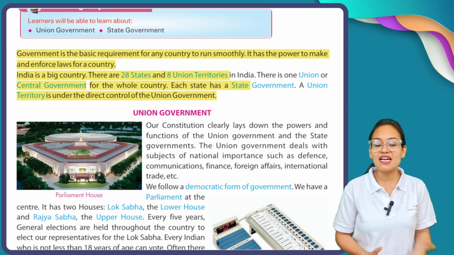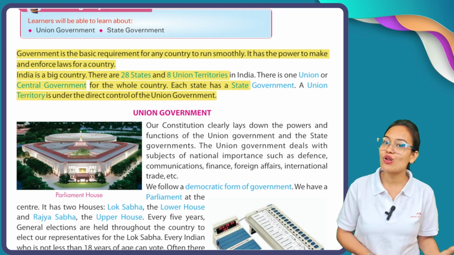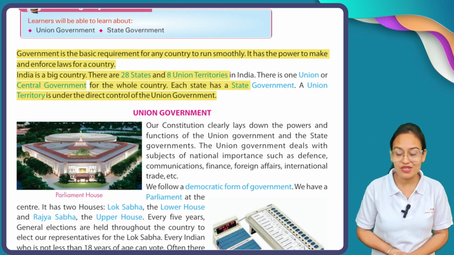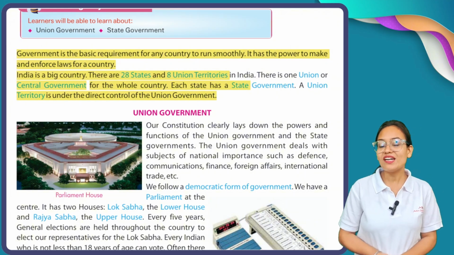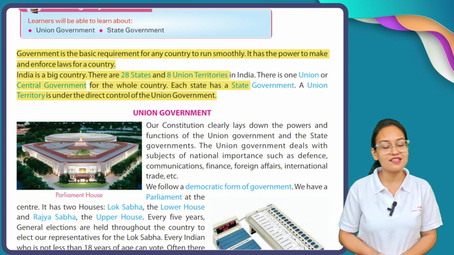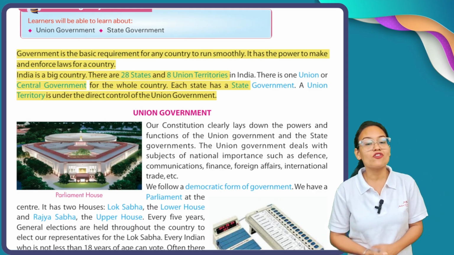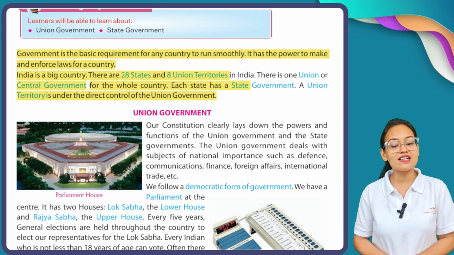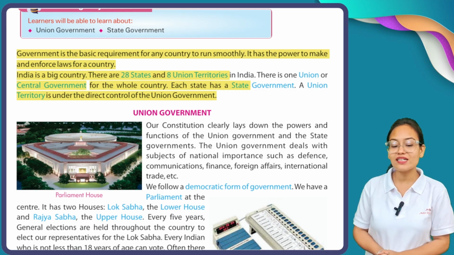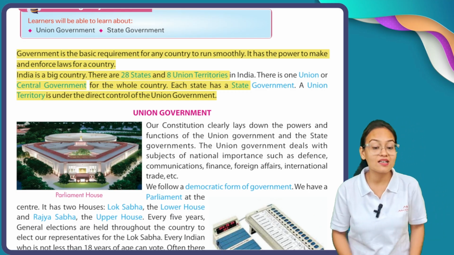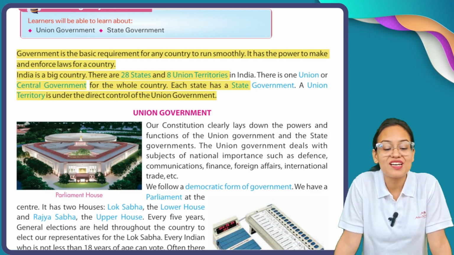India is a big country. As you all know, our country India is a very big country. There are 28 states and 8 union territories in India. There is one union or central government for the whole country. Each state has a state government. A union territory is under the direct control of the union government.